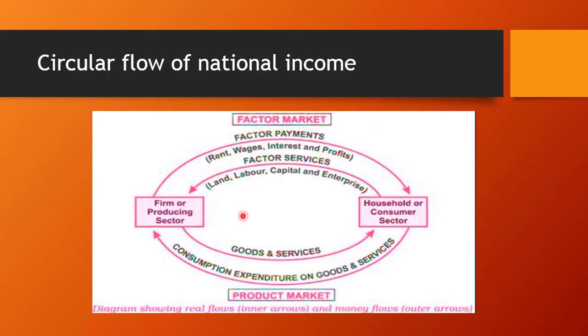Now this national income can be measured in three ways, that is production method, income method and expenditure method. So the flow from families to firms and from firms to families, where the goods flow from firms to families and payment flows from families to firms.